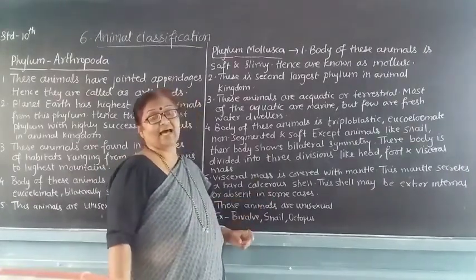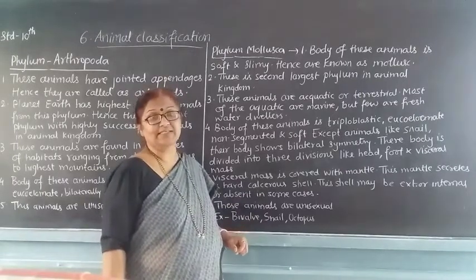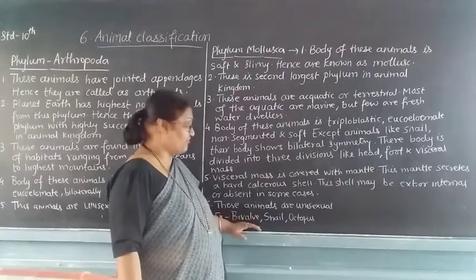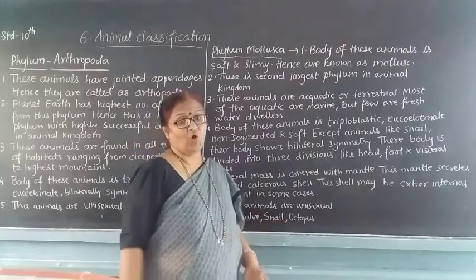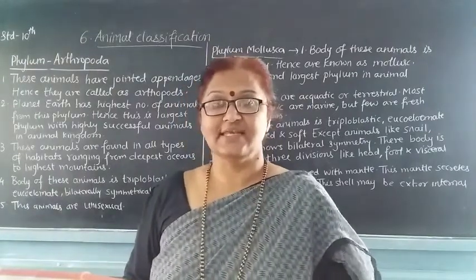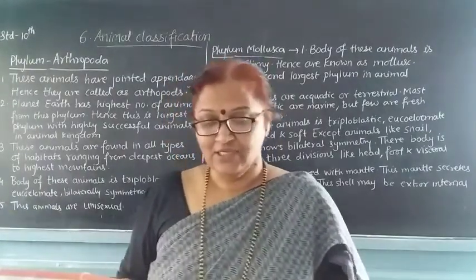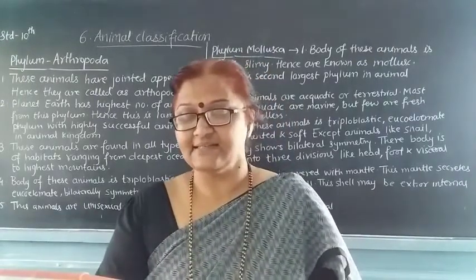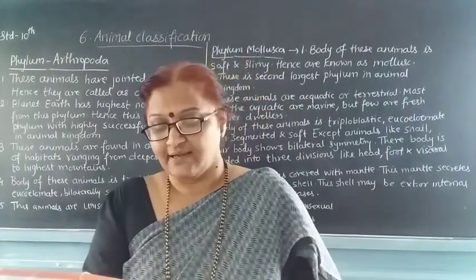These animals are unisexual, that means male and female sexes are separate. Examples are bivalve, snail and octopus. Animals of such types belong to the phylum Mollusca. The next phylum is Echinodermata.